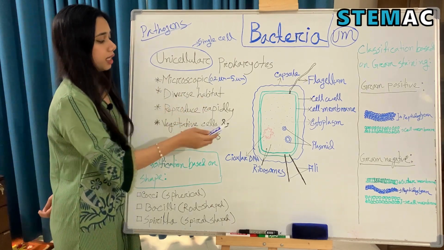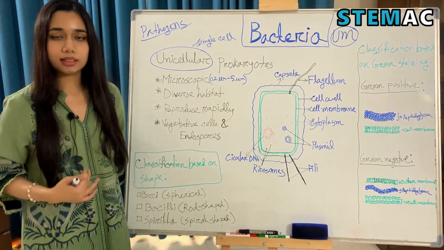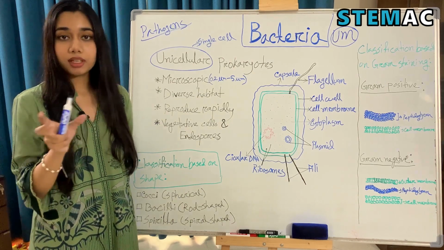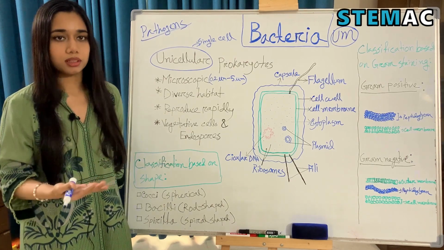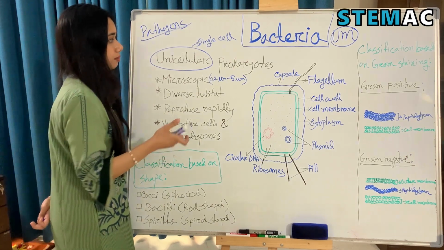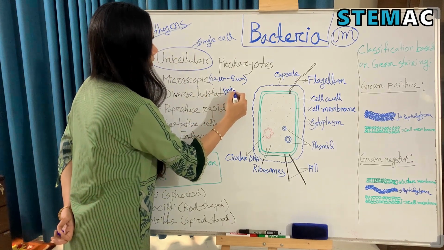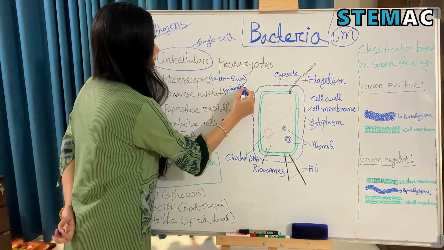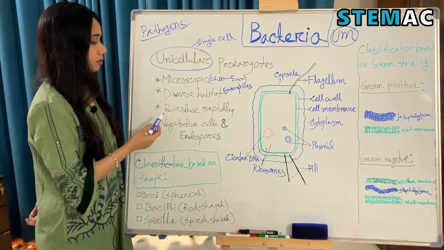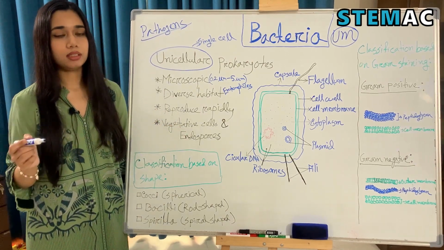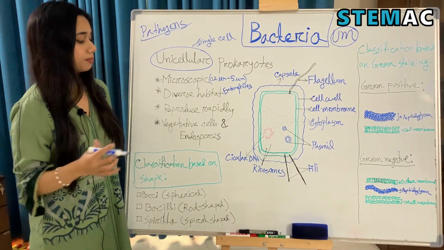They have a very diverse habitat, which means that they are everywhere, from soil to our skin to even lava. Lava is a very extreme condition, right? So the bacteria that can survive in these extreme conditions are called extremophiles. Extremophiles can survive in very extreme conditions. Next, they can reproduce rapidly. There are some bacteria, like E. coli, that can divide every 20 minutes.